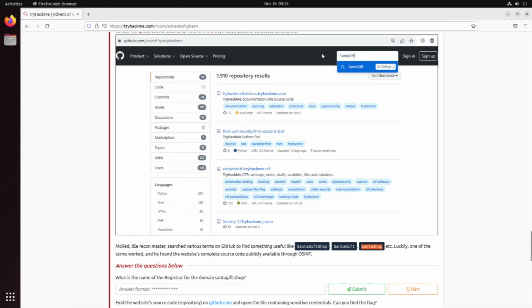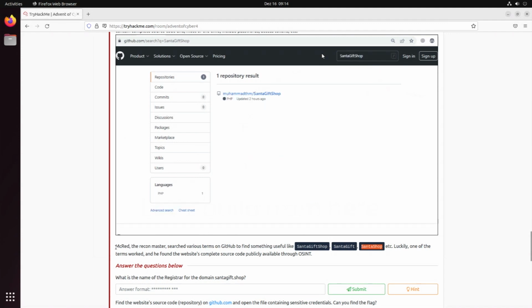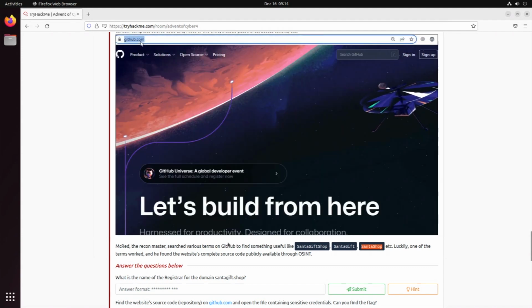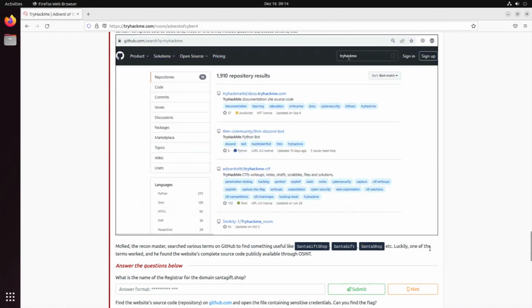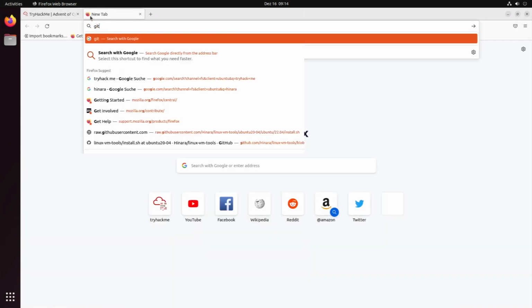I'm curious about that. So McRed, the record master, searched various terms on GitHub in order to find useful information about Santa gift shop, Santa gift, Santa shop, and he was able to find one of the search terms. And he found the website's complete source code, publicly available through OSINT. Okay, so now let's check that out.